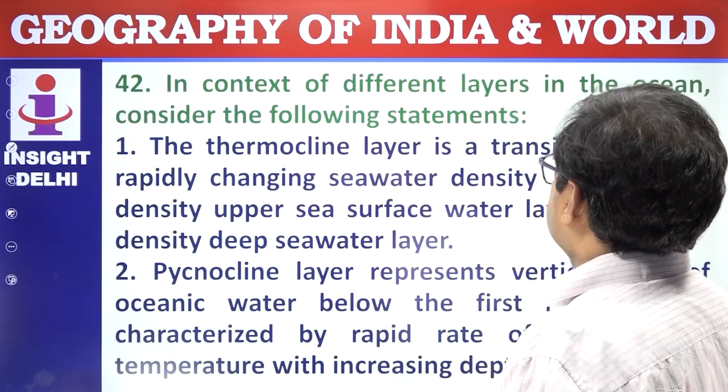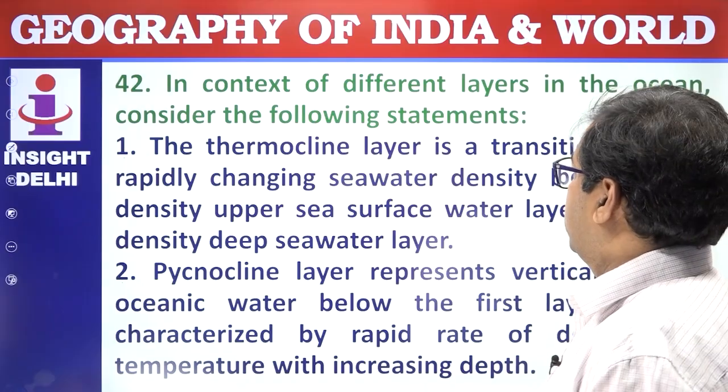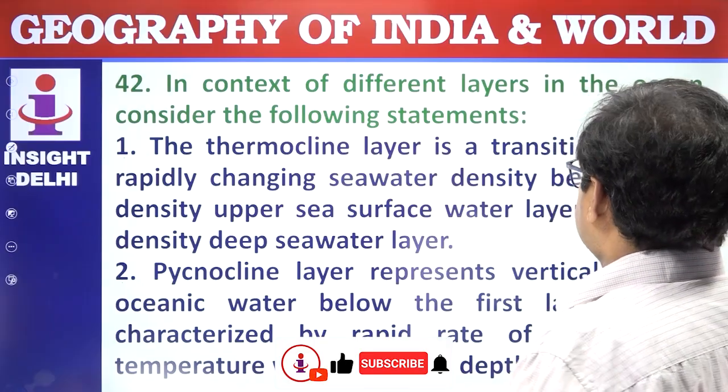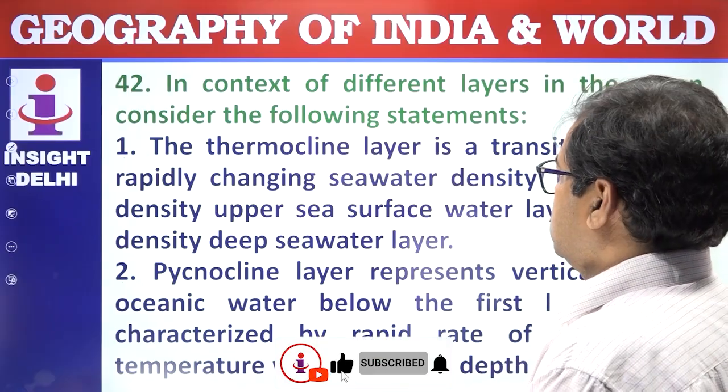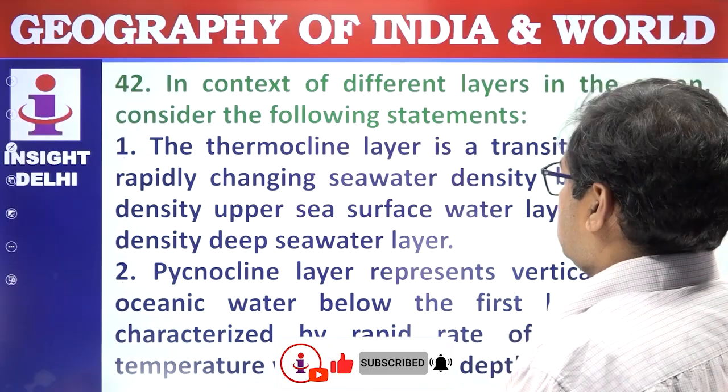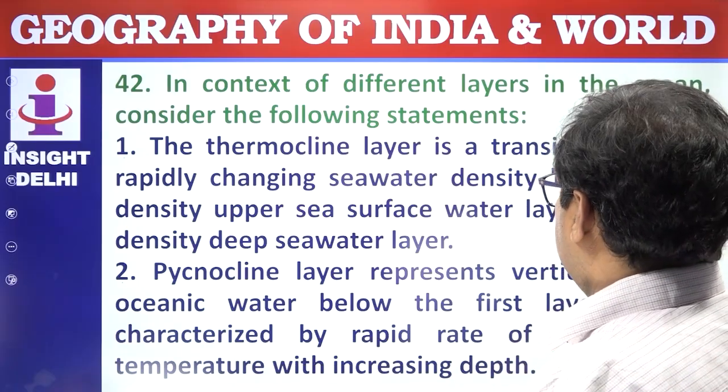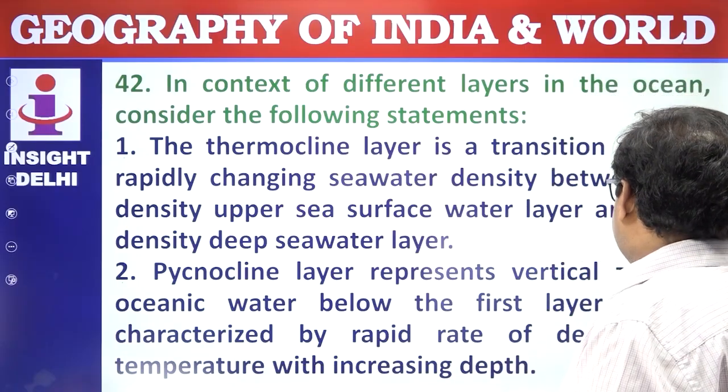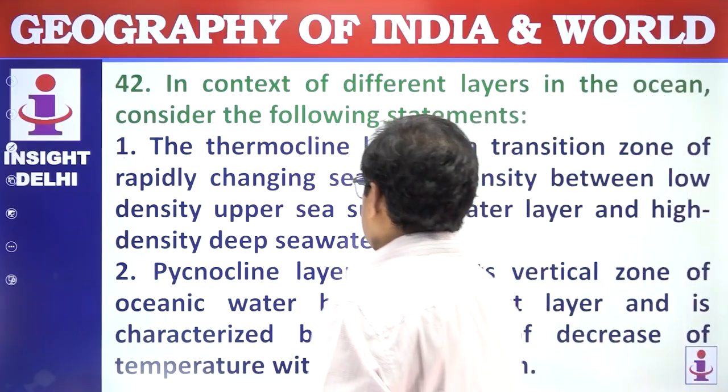Next, in the context of the different layers in the oceans, consider the following statements. Thermocline layer is a transition zone of rapidly changing seawater density between the low density upper seawater layer and the high density deep water layer.